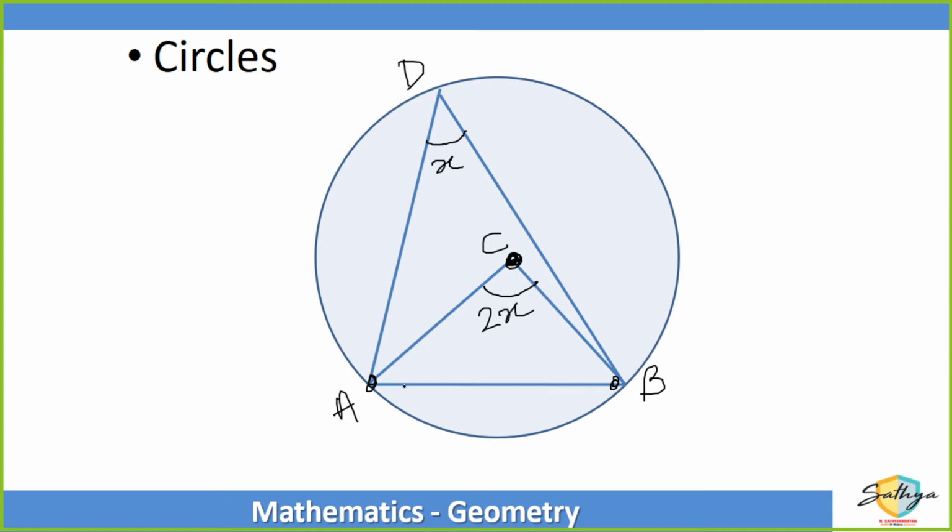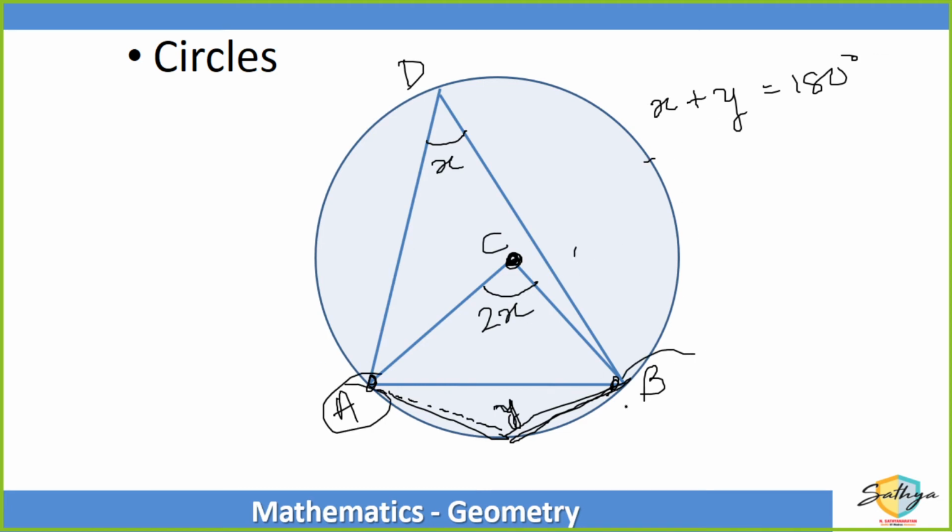And another property: from this line on the opposite side, if I draw a triangle and name this angle as Y, then X plus Y will always be equal to 180 degrees. From the same chord AB, I'm drawing a point, one here and one on the opposite side. So the two angles which are formed will always be supplementary angles.